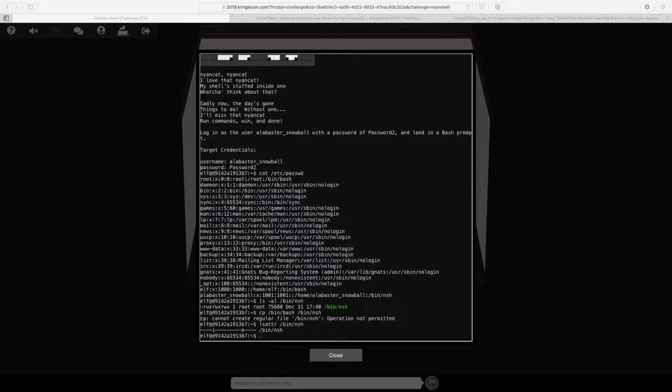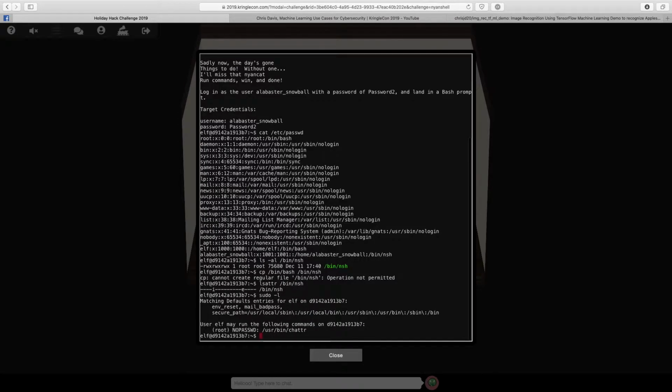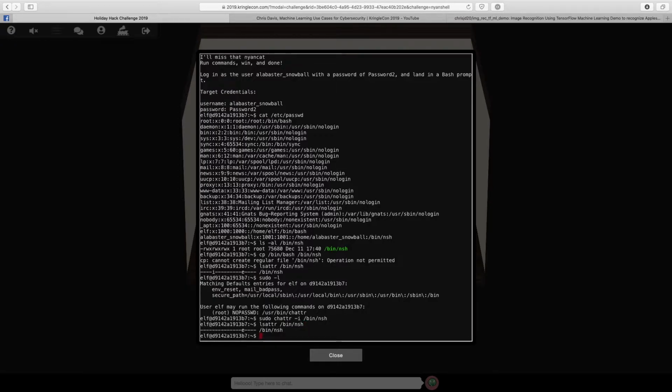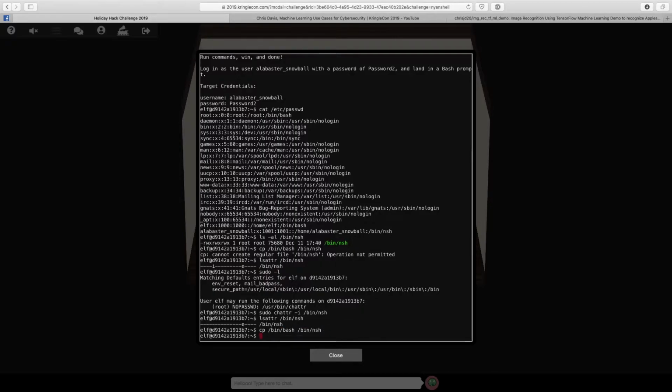Now, one of the things that we do have access to, luckily, to fix this is if you look at our sudo permissions, we are able to use the chattr or change attributes command. And so what we're able to do using this is we can basically say, remove that immutable flag from that particular Nyanshell. So we do that and we look at those attributes again. So now that i has gone away. And now we can actually try and copy over bash again, which now works.